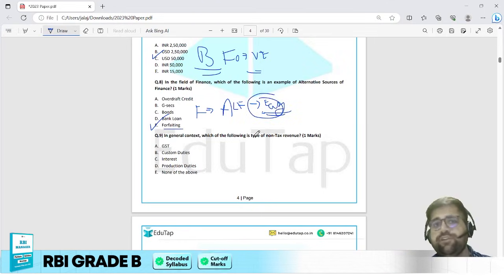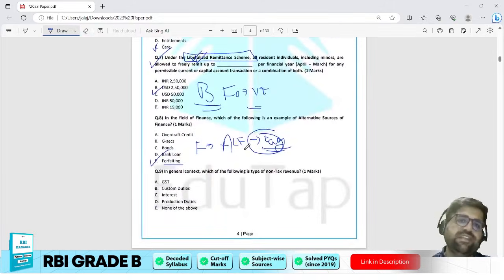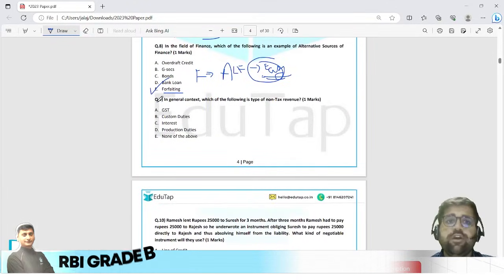If you see, up to question number 8, except question number 4, all were very easy to easy level, not even moderate. Question number 9.